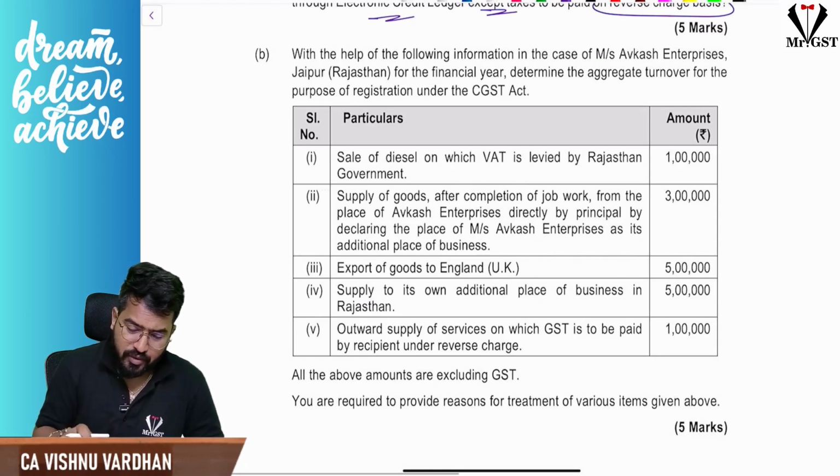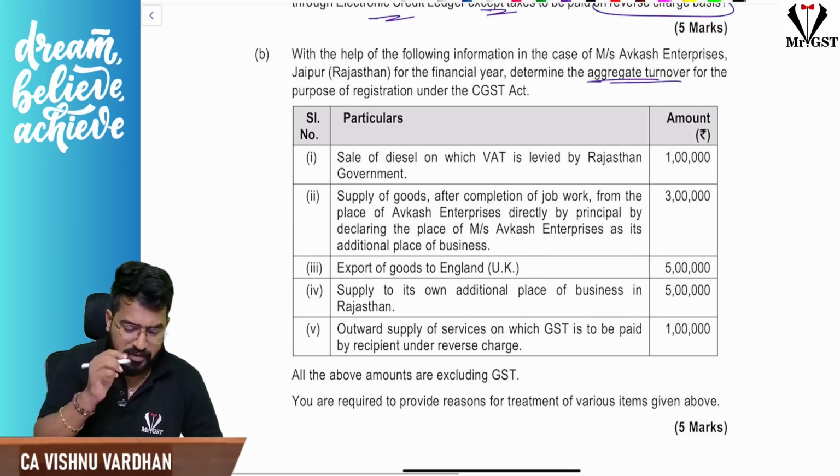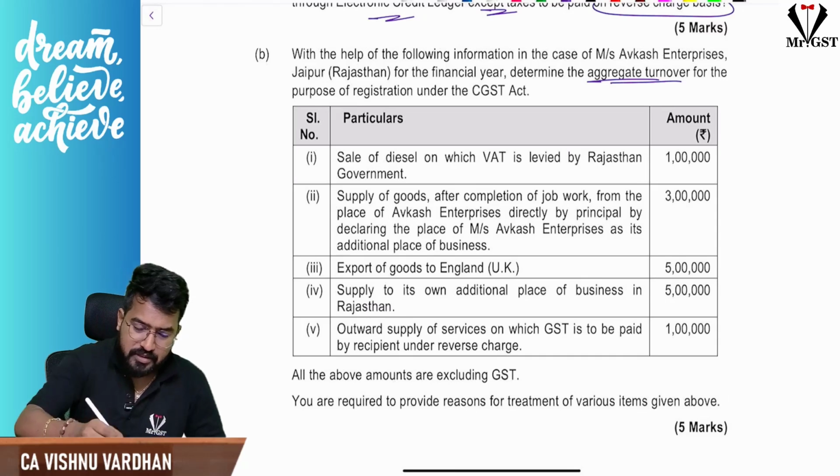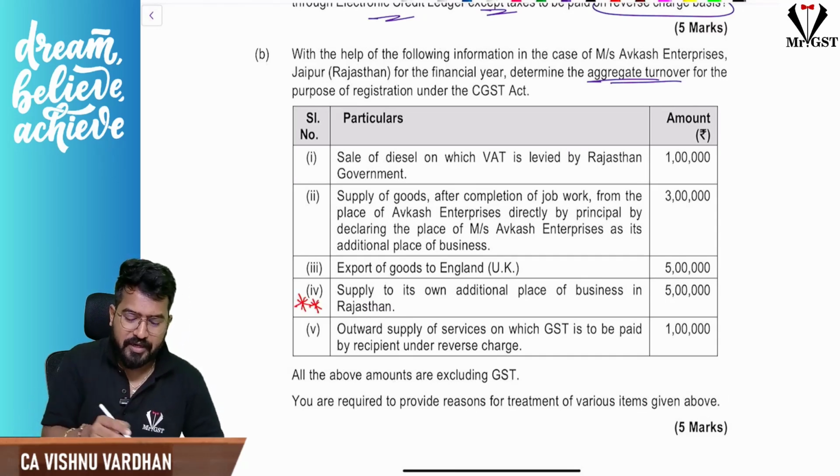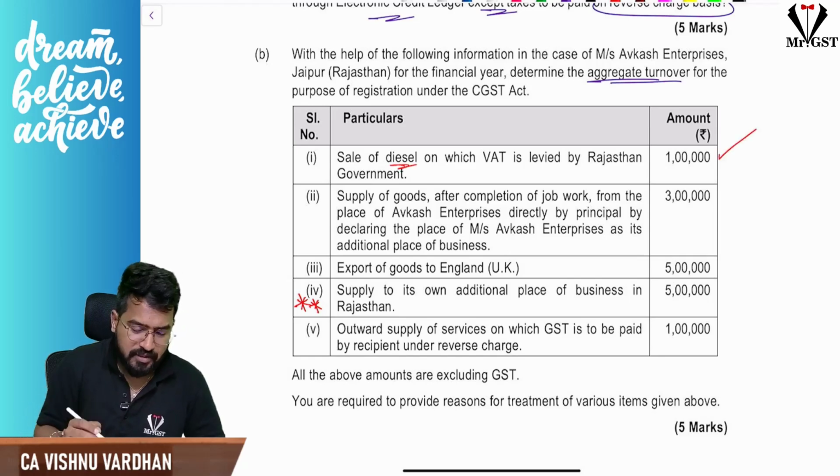Okay, next, another question is about aggregate turnover definition. Determine the aggregate turnover. Simple. Here the only interesting point I'll tell you is this fourth point. First, sir, what and all is aggregate turnover? Diesel, non-taxable supply, yes, it's aggregate turnover.